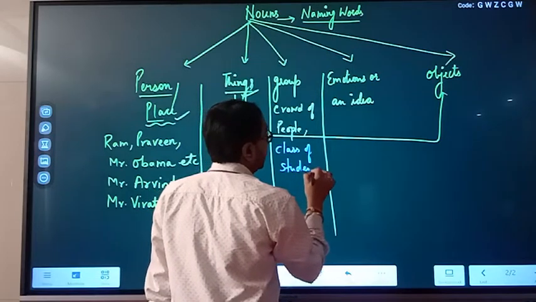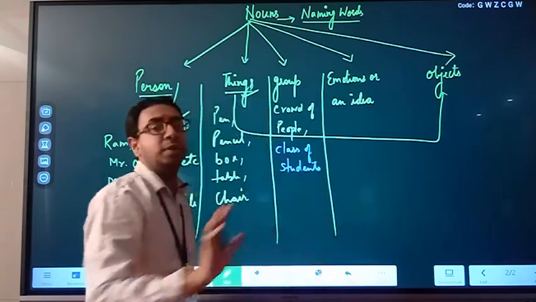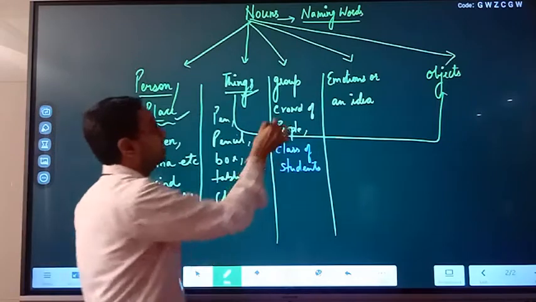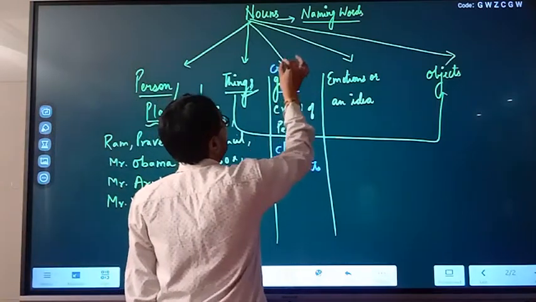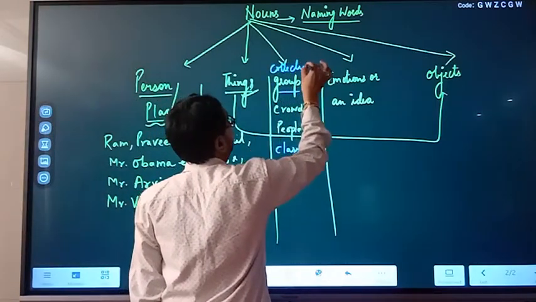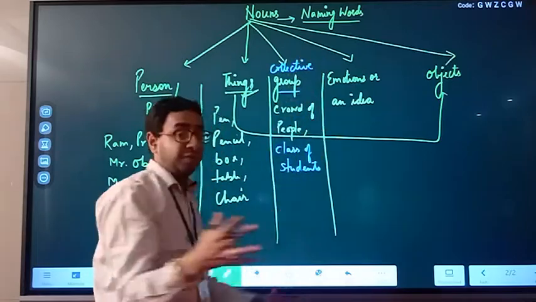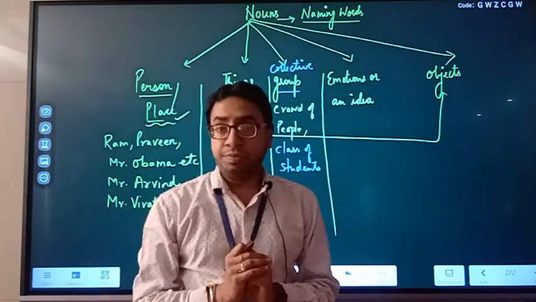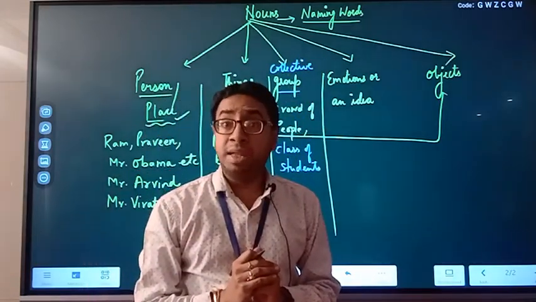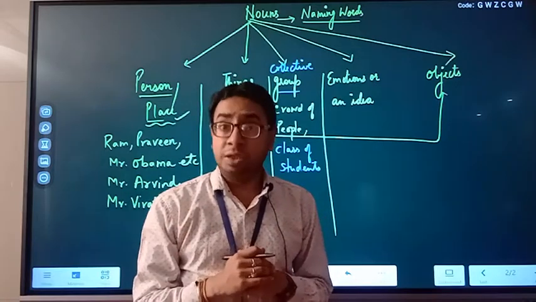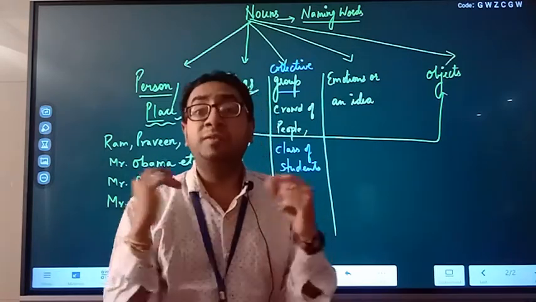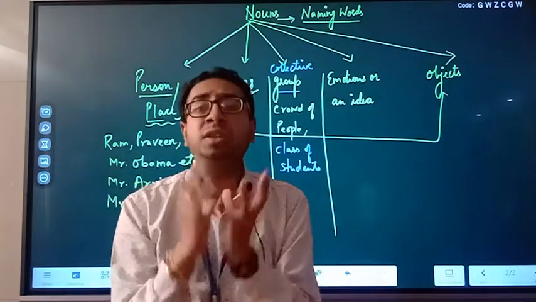When we group together the same category, that is popularly known as collective. Like swarm of bees. We talk about bouquet of flowers because flowers are the same, and we combine flowers, we get bouquet.